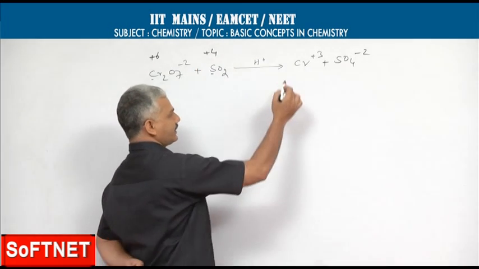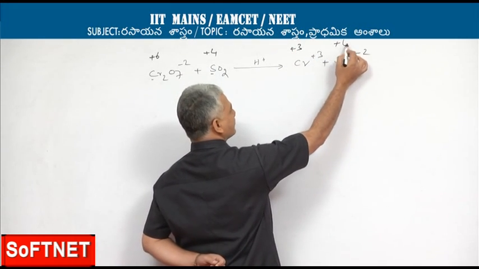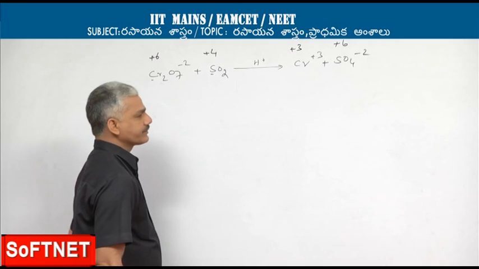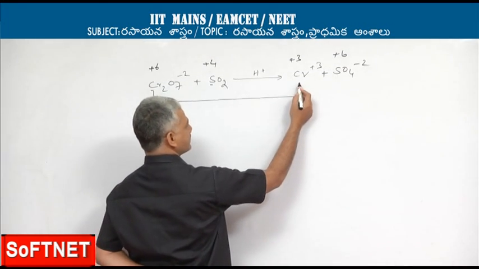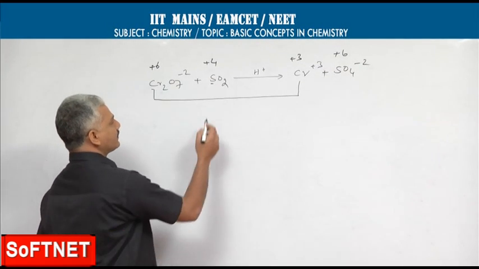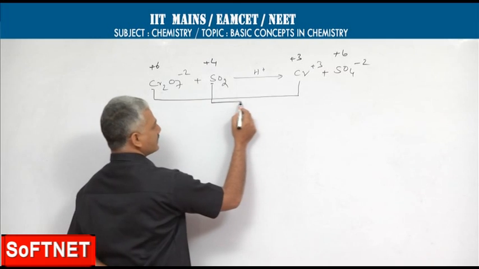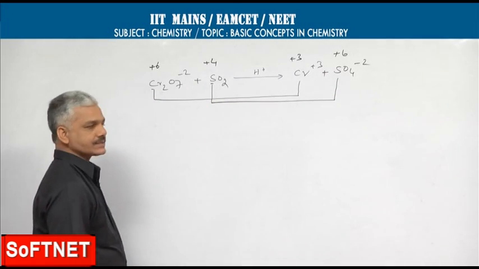On the product side, chromium oxidation state is +3, sulfur oxidation state is +6. So for chromium there is a decrease in oxidation state from +6 to +3, whereas for sulfur there is an increase in oxidation state from +4 to +6.